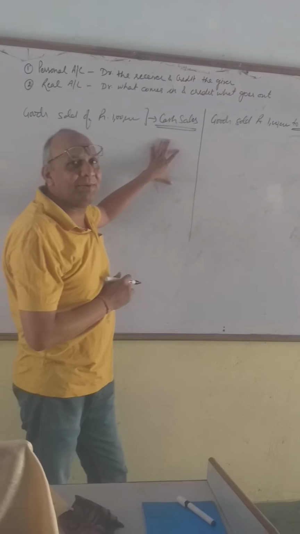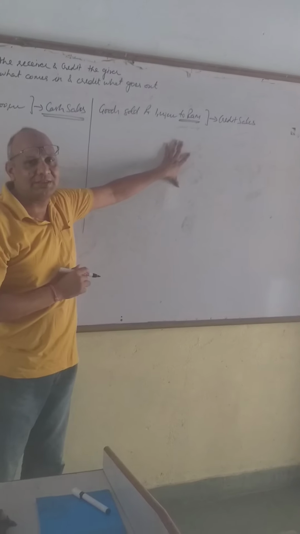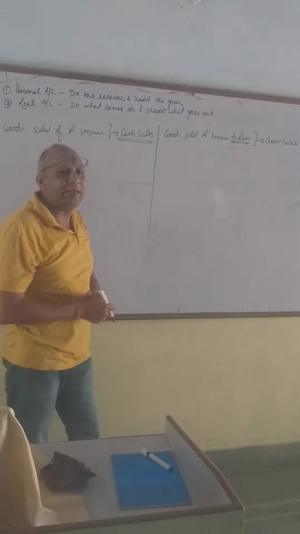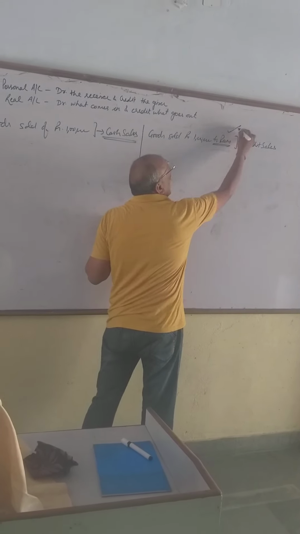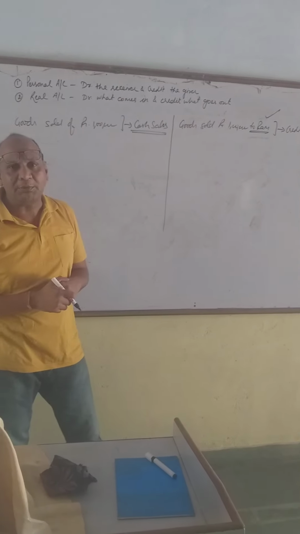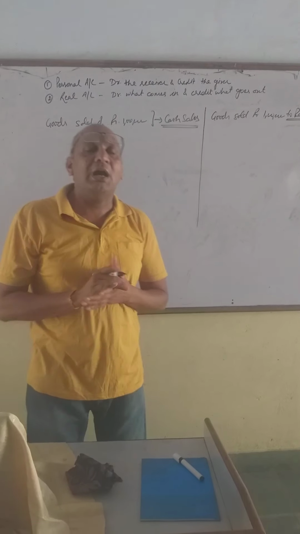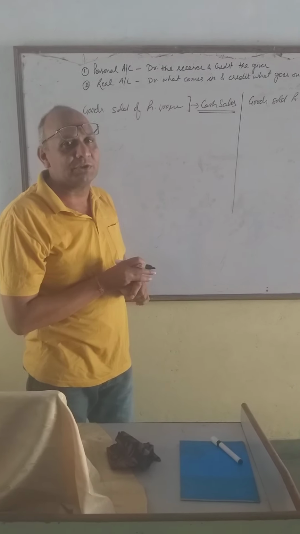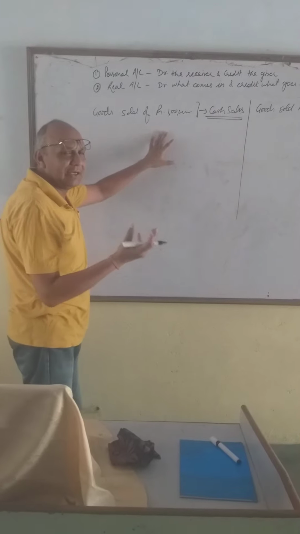ये हमने नकद माल बेचा है और ये हमने उधार माल बेचा है. So when we are selling goods on credit, we need a party name to whom we are selling goods, because without the name, how can you get the money back in future?